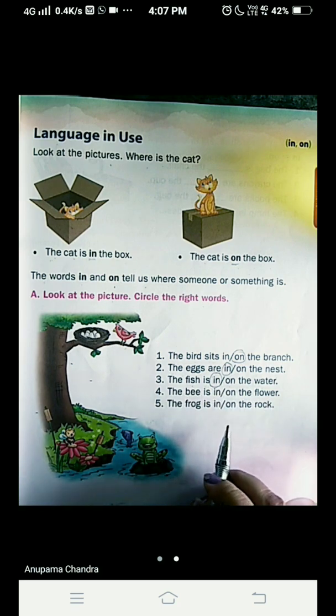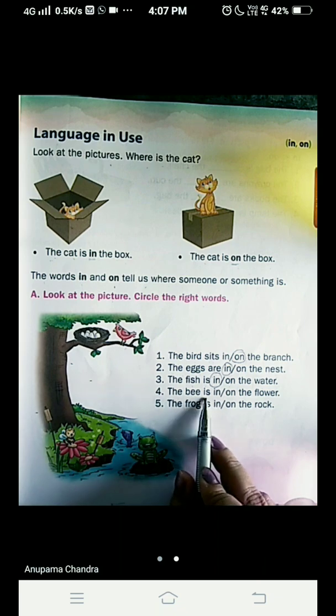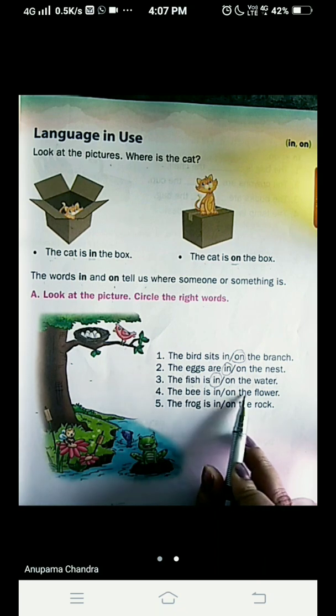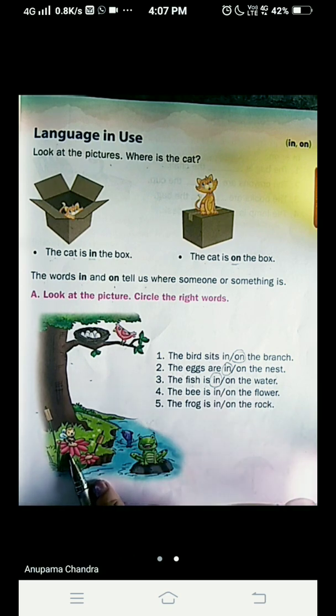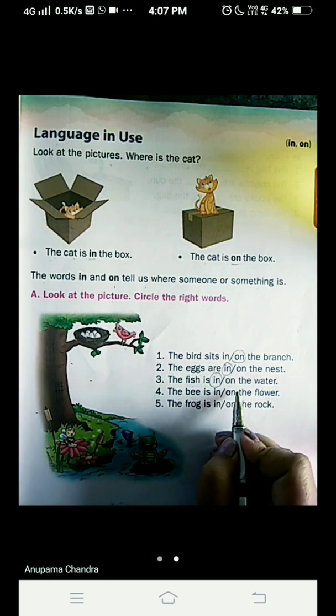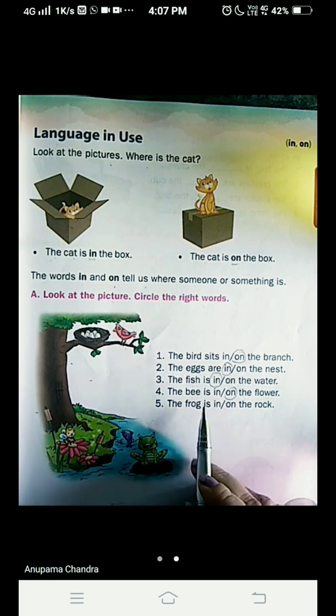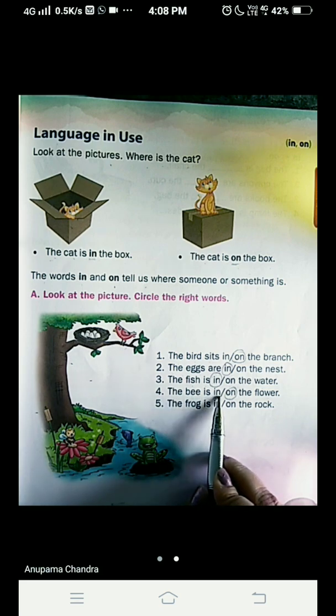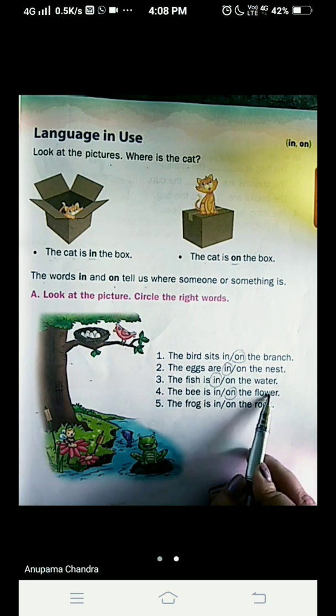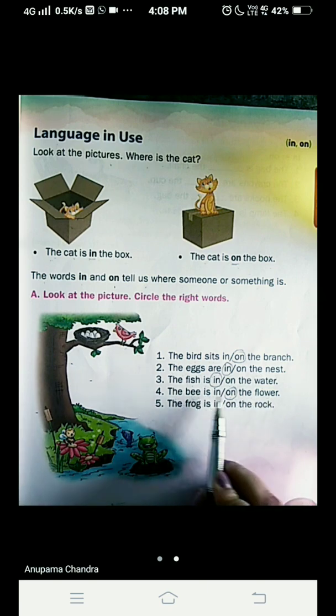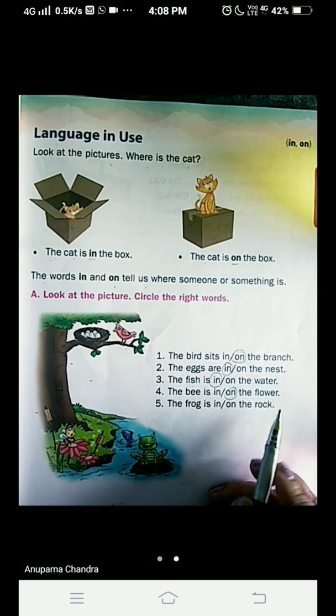And we come to the fourth one. The bee is in or on the flower. Where is the flower? Here is the flower. And the bee is sitting on top of the flower. That means the bee is on the flower. It is not inside the flower, right? It is sitting on top of the flower. So the sentence will be, the bee is on the flower.